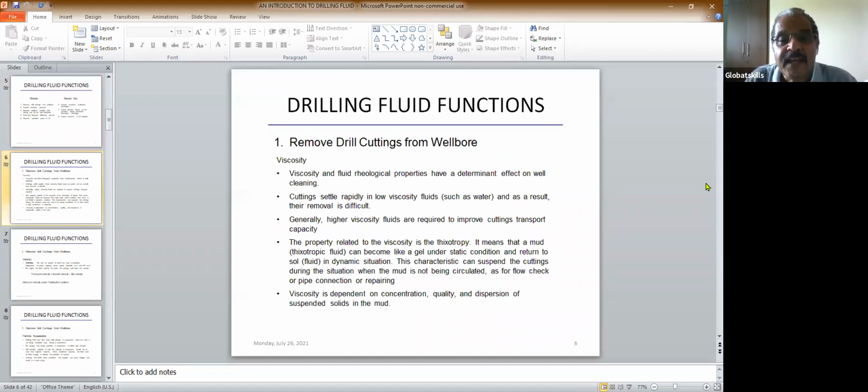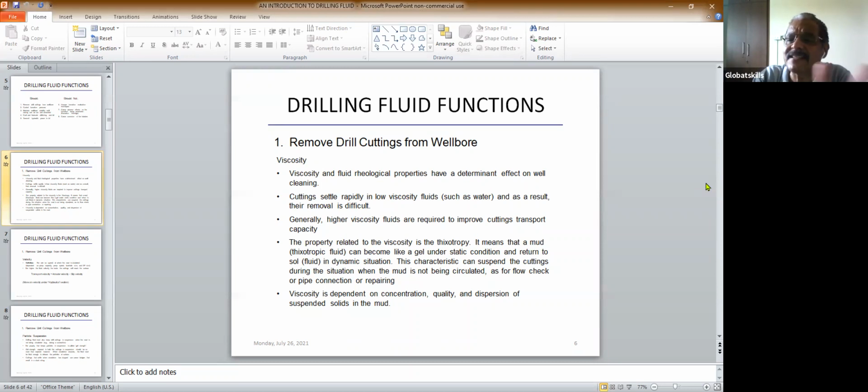Now, remove drilling cuttings from the wellbore. How is a drilling cutting removed from the wellbore? To remove the drilling cutting, viscosity is most important for the drilling fluid. What is viscosity? Viscosity is nothing but resistance to flow. You see water, and you add to water different things like sticking gum, which is highly viscous.